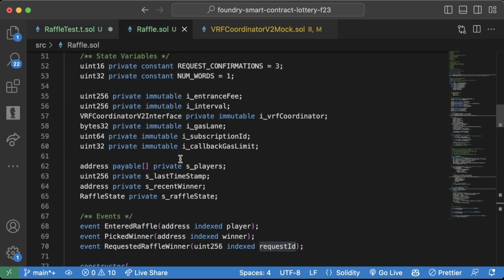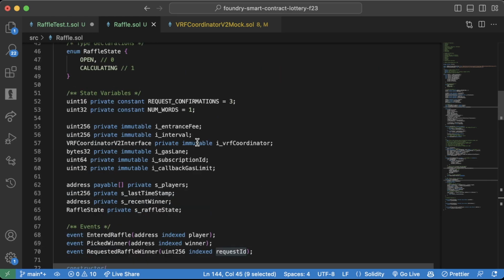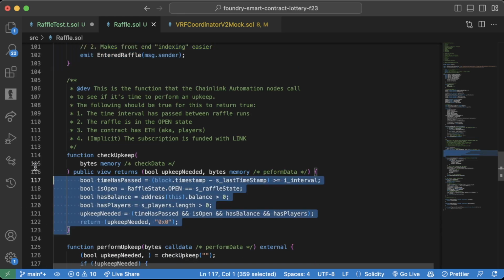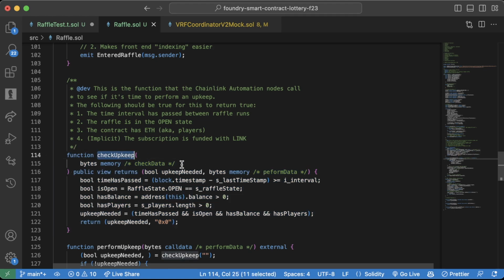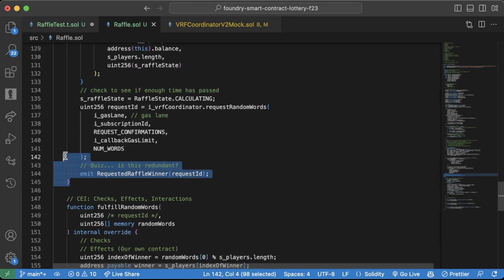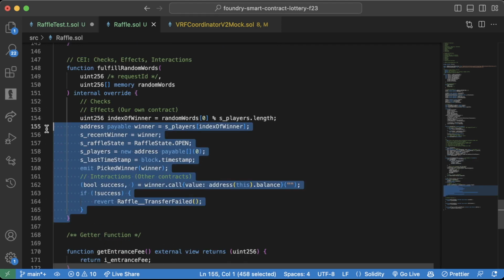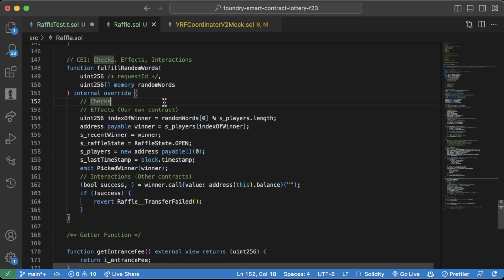We'll enter, we're in our contract here. We will enter the lottery a couple of times. We will move the time up so that check upkeep returns true. We'll perform upkeep and we'll kick off a request to get a random number. And then we will pretend to be the Chainlink VRF and respond and call fulfill random words.